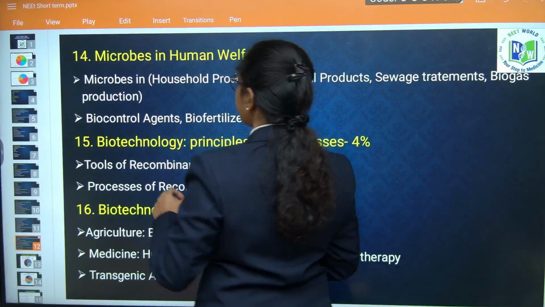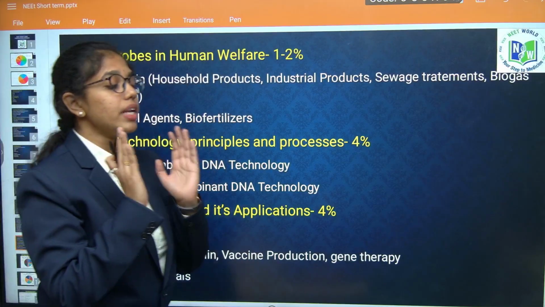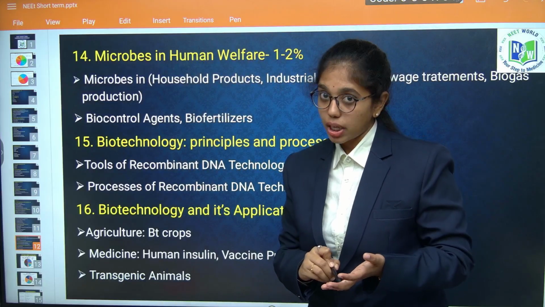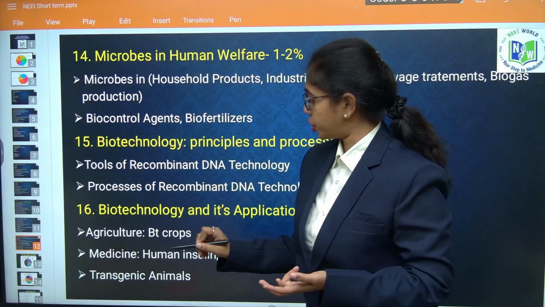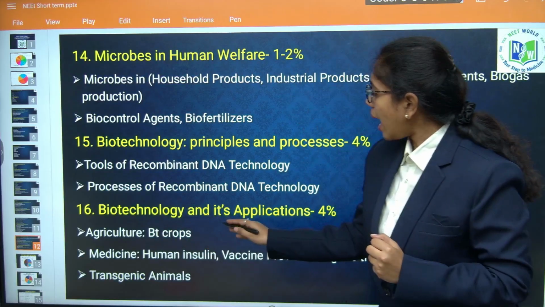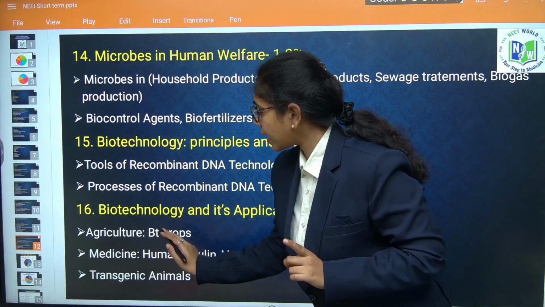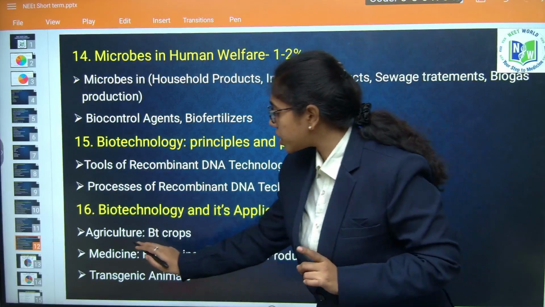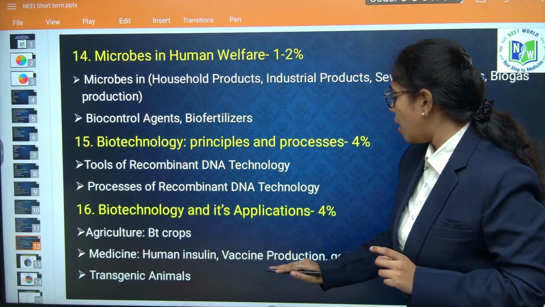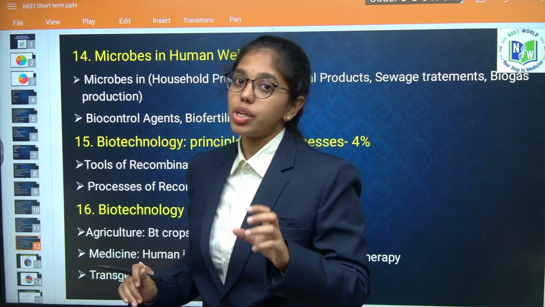Now comes the topic of biotechnology, its principles and then applications. Here definitely the question will be from rDNA technology, either rDNA technological processes or its applications. Then a question can also appear from vectors. In the applications, you have to learn which biotechnological applications are used in agriculture, where you have to learn BT crops. Then for medicine, you have to look into human insulin, vaccine production and gene therapy. Then you also have to learn about transgenic animals.